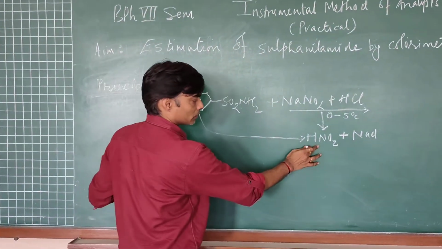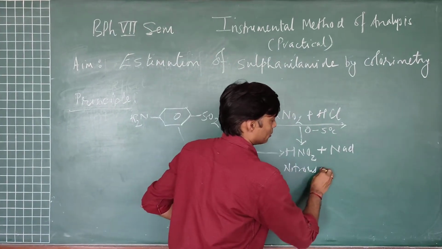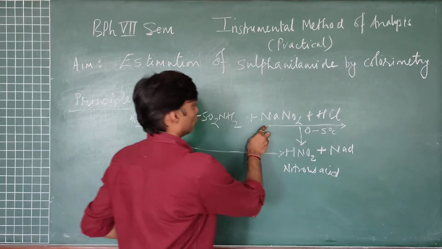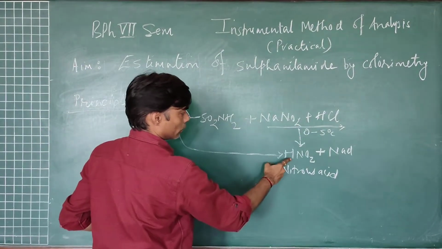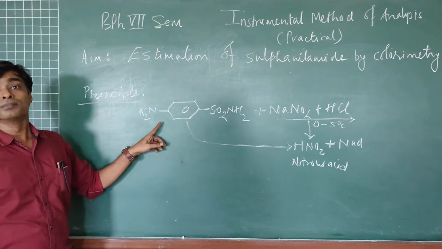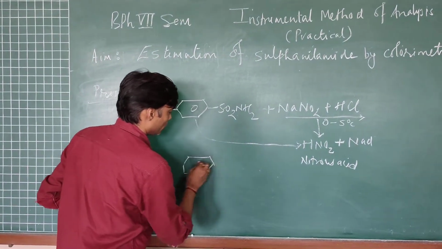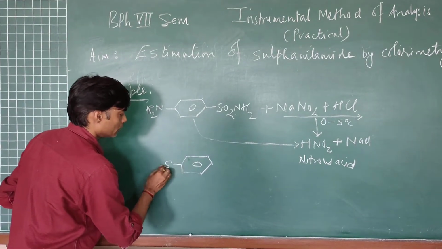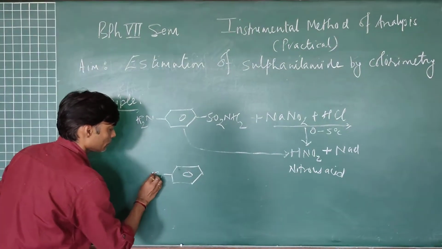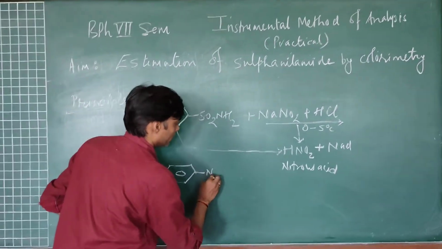Now this nitrous acid is generated due to the reaction of sodium nitrite with the HCl. This nitrous acid will react with the sulfanilamide to form the diazonium ion of the sulfanilamide.